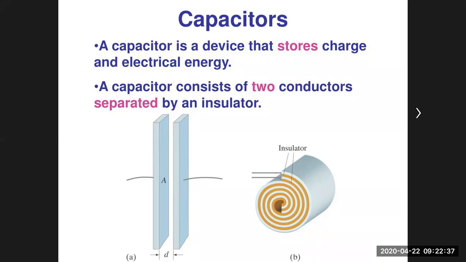So just learn, a capacitor is nothing but an arrangement of at least two conductors in any shape separated by some dielectric medium, and the space between the two conductors can be used to store electrical energy and electric charge.